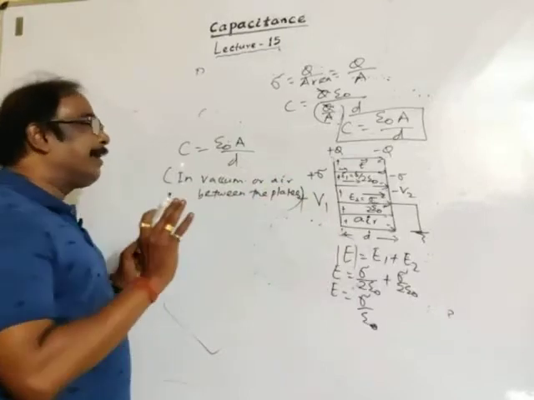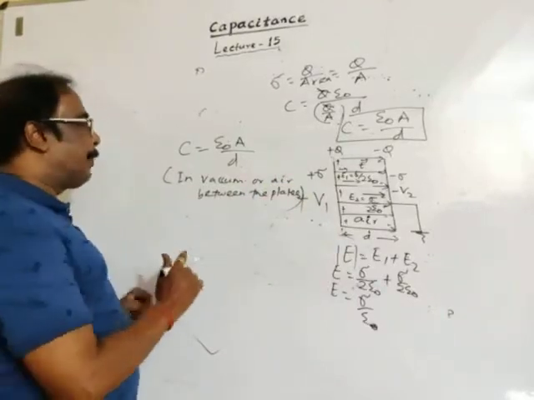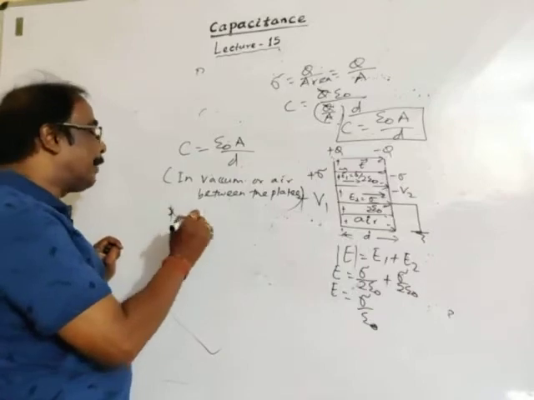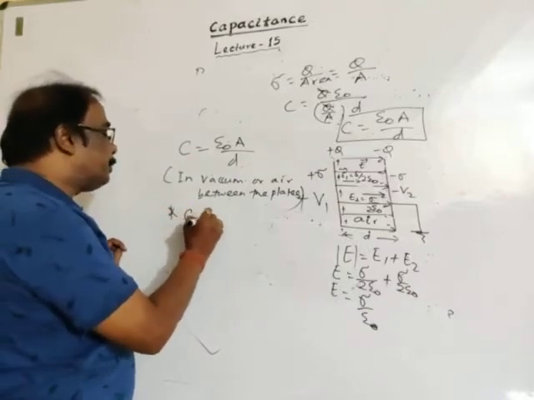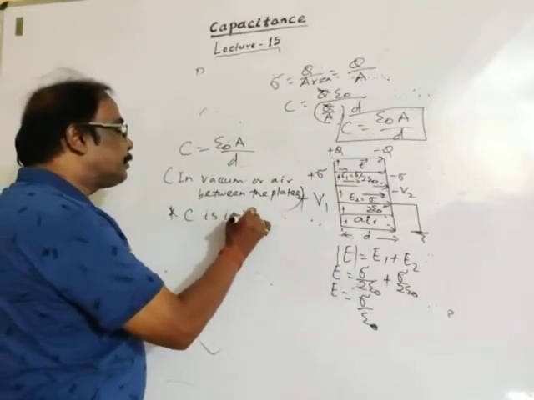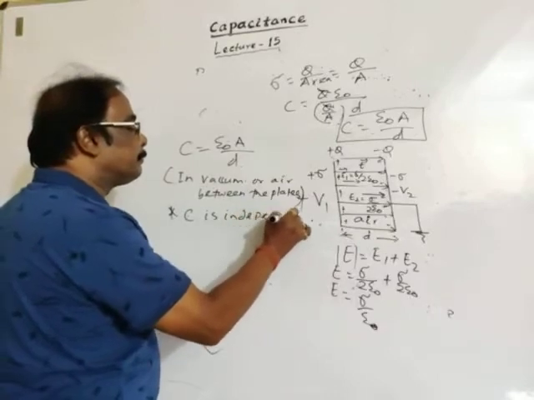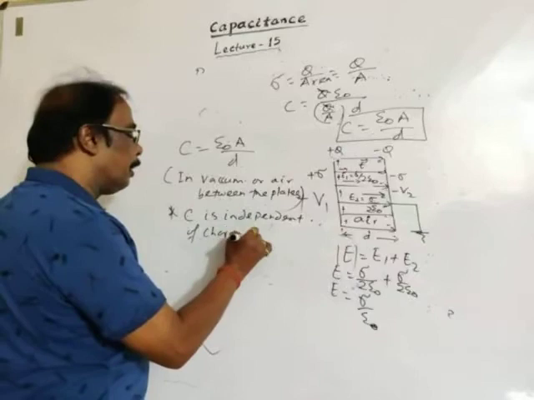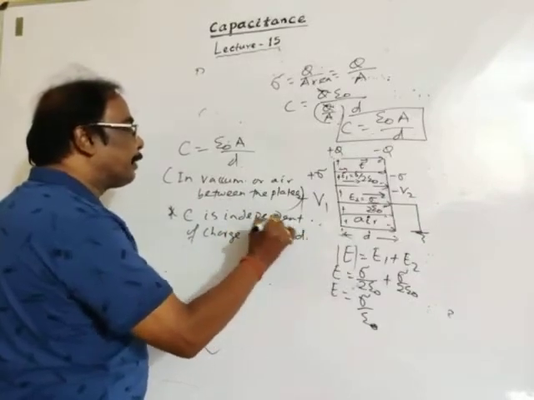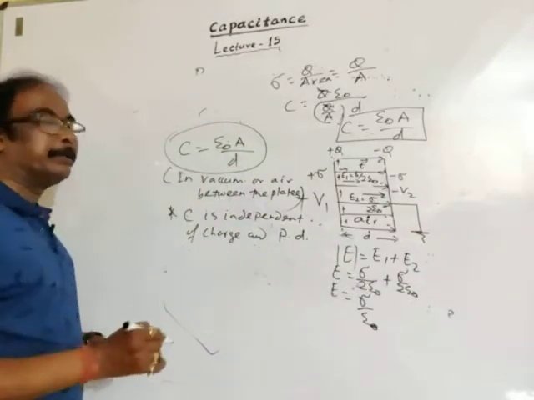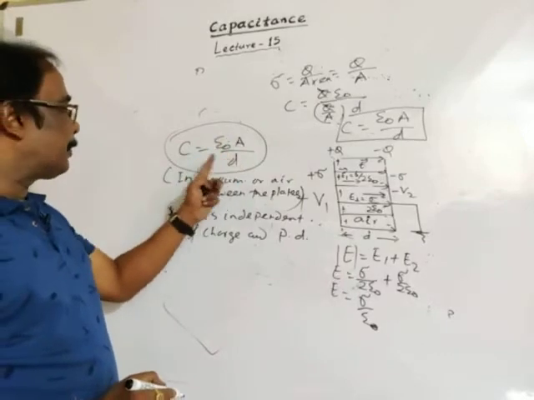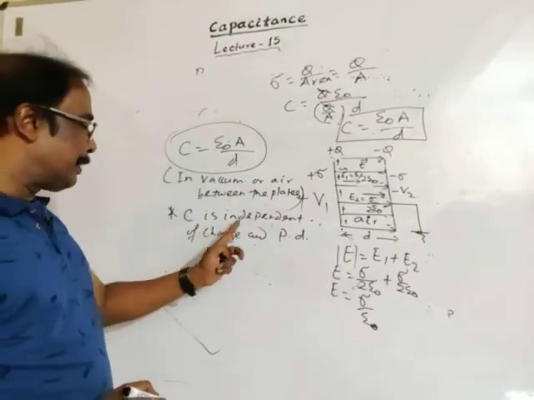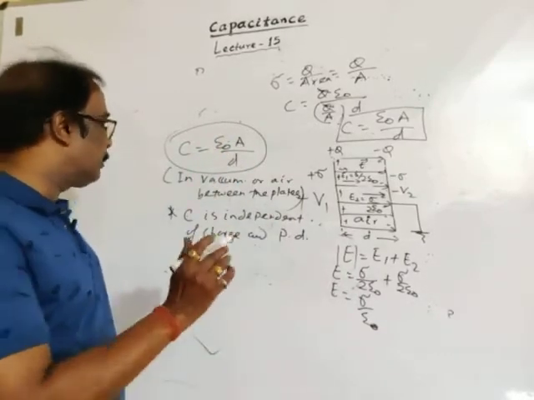Capacitance C of a capacitor is independent of charge and potential difference. See, there is no relation of charge and potential with capacitance. So capacitance is independent of charge and potential.